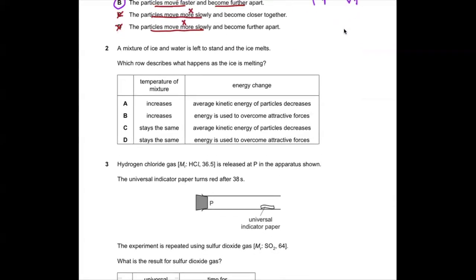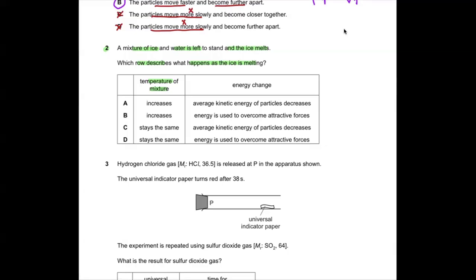Now, question number 2. A mixture of ice and water is left to stand and the ice melts. Which row describes what happens as the ice is melting? The temperature of the mixture: when the ice is melting, does the temperature of the mixture increase or stay the same?